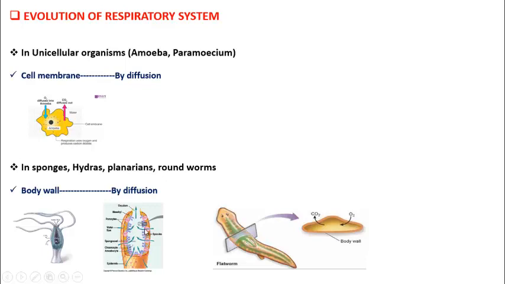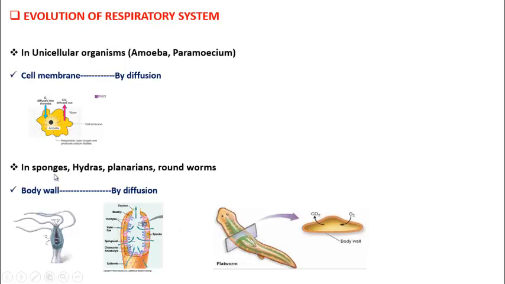Sponges have holes in their body called ostia. There are several pores, and through ostia the water enters into the body cavity, and inside this cavity the cells of the body wall absorb oxygen and throw out carbon dioxide, and this carbon dioxide along with water comes out through a terminal pore called osculum. Got it students? In the same way, the other organisms also take up their oxygen through their body walls.